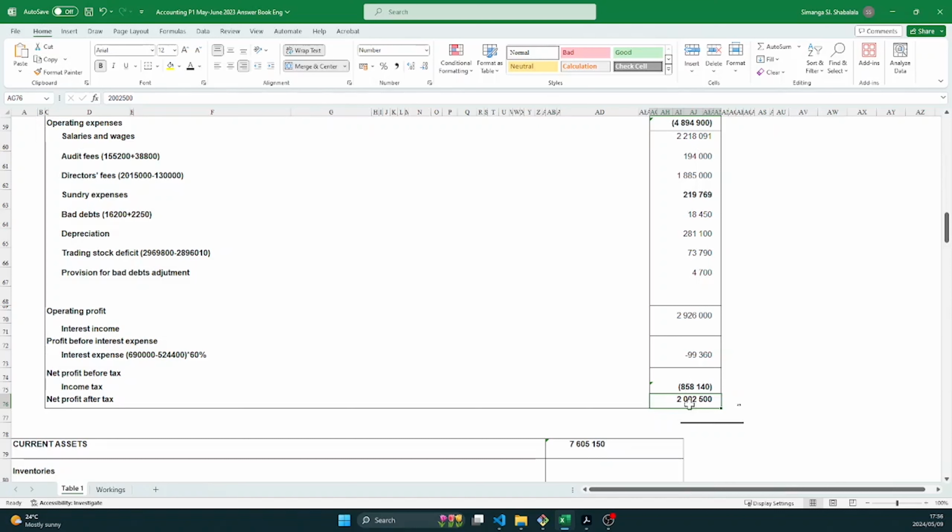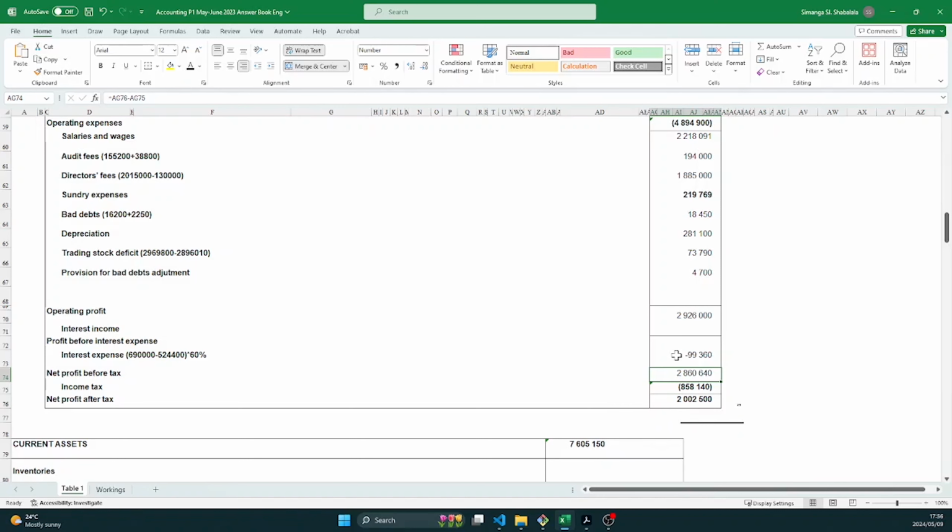So we know that to get this 2.002 million, we minus the 858 from this amount. So now we want to reverse that. So since we minus, what do we have to do? We have to add. So you're going to say 2,002,500 plus 858,140. That will give us the net profit before tax, right?